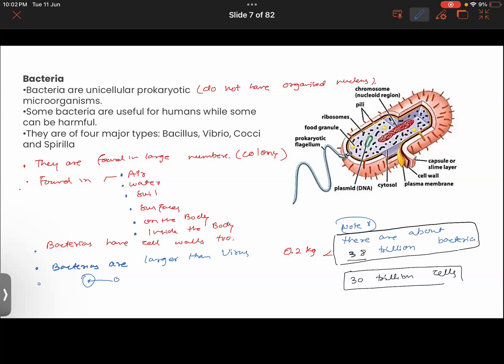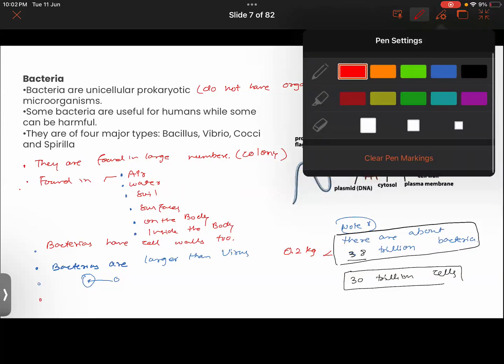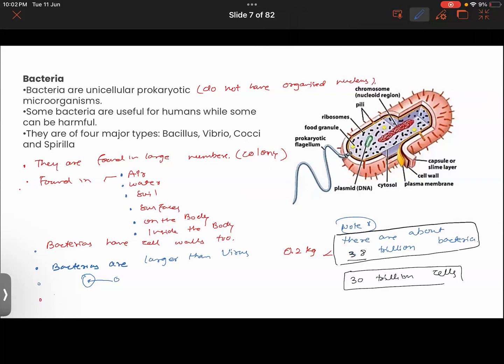Then furthermore, bacteria would be of different shapes and different sizes also. Some of the bacteria would be benefiting us, some of them would be harming us. So they are harmful and useful both. Okay, can you think of some common examples of bacteria?